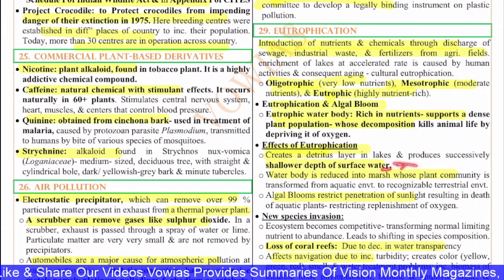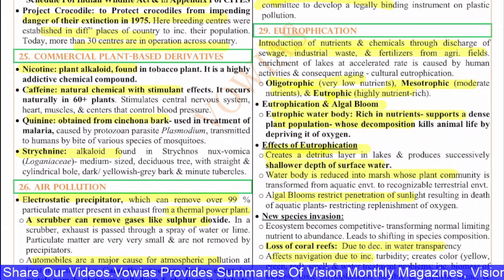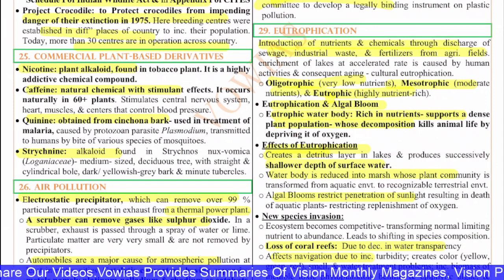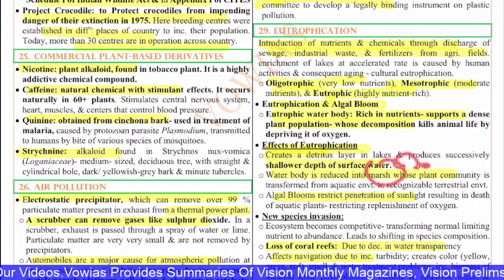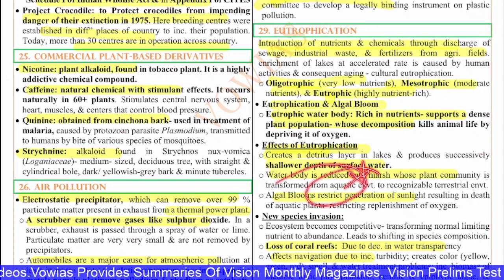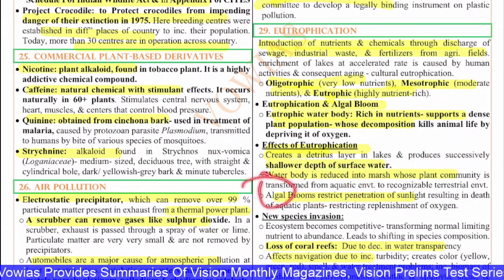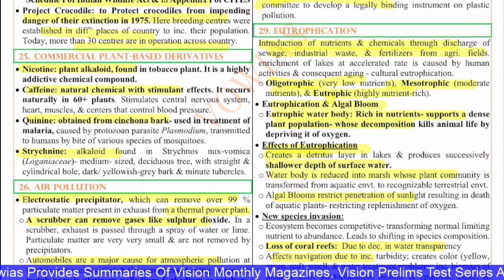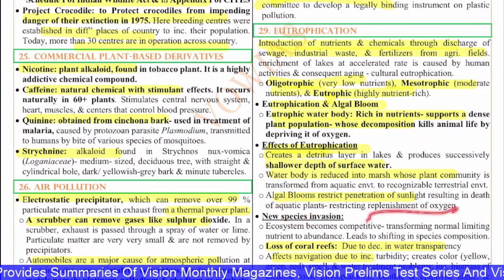So that means because of the eutrophication, the water density increases, the water thickness increases. Because of this, the depth of the water decreases. The water body is reduced into marsh, whose plant community is transformed from aquatic environment to recognizable terrestrial environment. The algal blooms restrict the penetration of sunlight, resulting in death of aquatic plants. They also restrict the replenishment of oxygen, which kills even the aquatic animals as well.